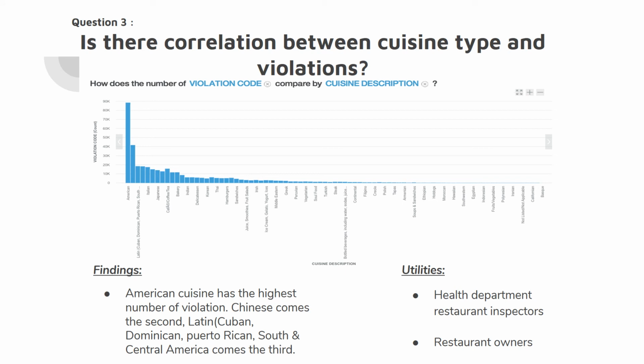Finally, we set out to investigate if certain cuisine types were more prone to violations, or certain types of violations. It appears that American cuisine followed by Latin reported the most violations, but Watson was unable to take into account the number of restaurants in each category, making it difficult to determine whether this finding is accurate per capita. This finding could benefit different cuisine restaurant owners to pay attention to the violations that they more easily make. And it would also provide a general idea for the inspectors of which violations are more easily found in which types of restaurants.